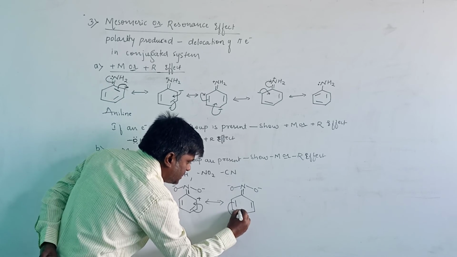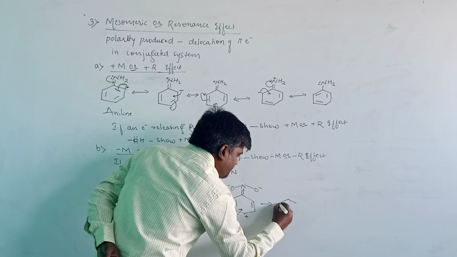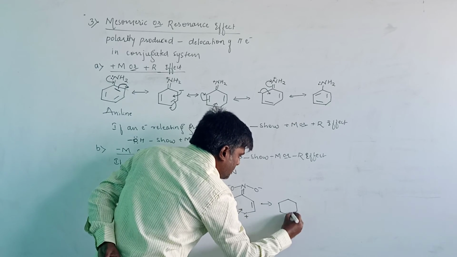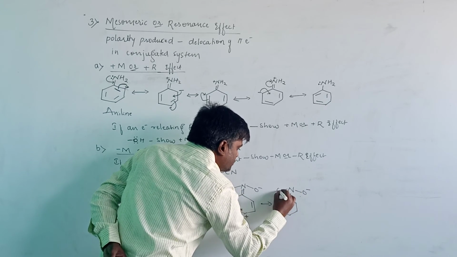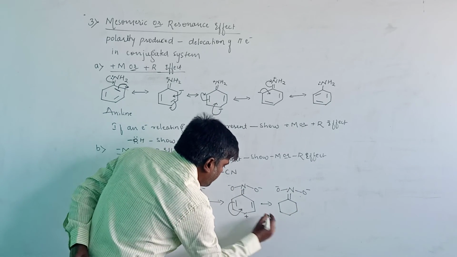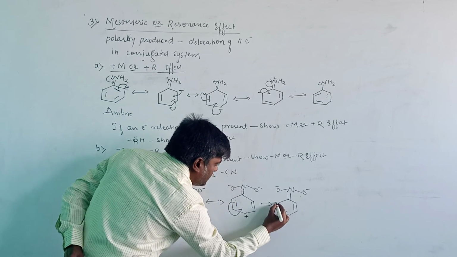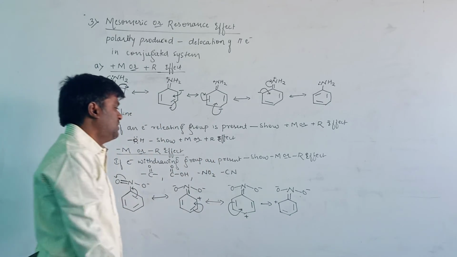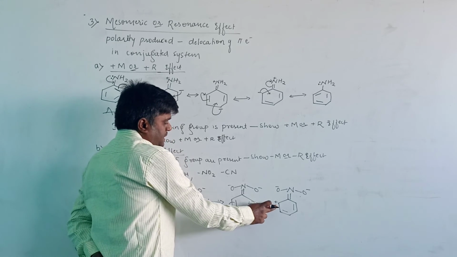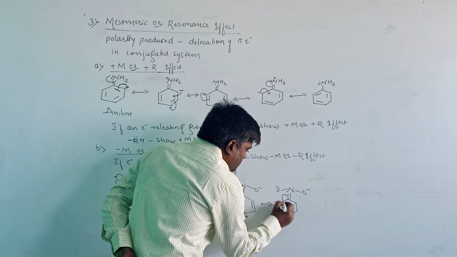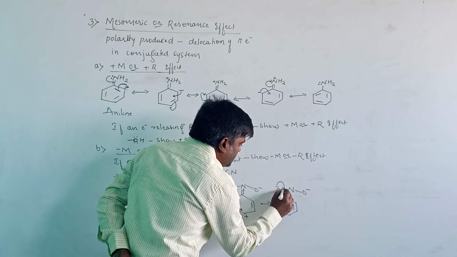These electrons shift to the next carbon atom, then double bond and oxygen minus here. When these electrons shift to this carbon atom, this will get the double bond, and here a deficiency of electrons will be created, a positive charge will be created. These pi electrons will shift to the next carbon atom, then these electrons will shift to this nitrogen.